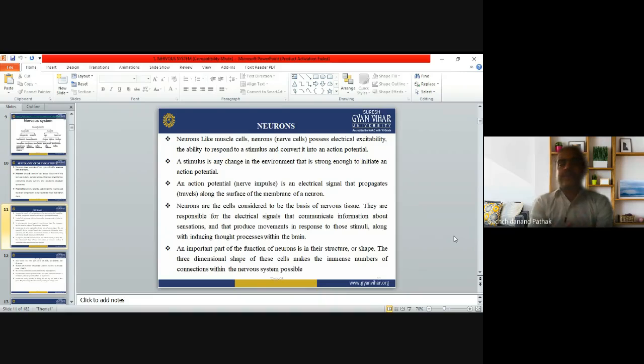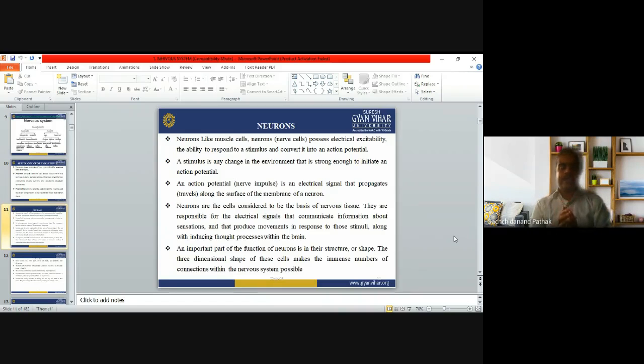Now neurons, the first cell. Neurons, like the muscle cells, nerve cells possess electrical excitability and the ability to respond to a stimulus and convert it into an action potential. So what will nerve cells do? Nerve cells have electrical excitability, and they have the ability to respond to a stimulus and convert the electrical excitability into the action potential. How can it convert?